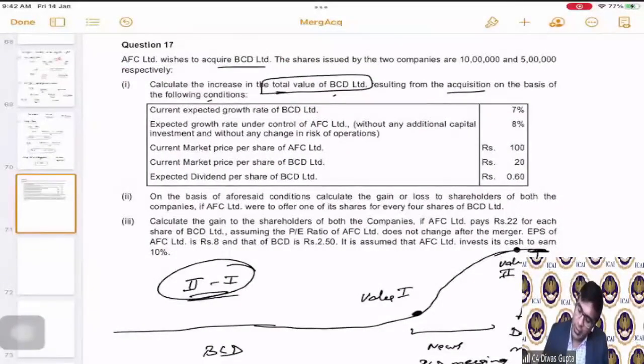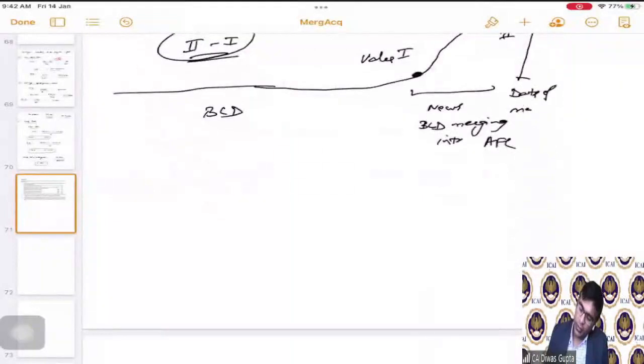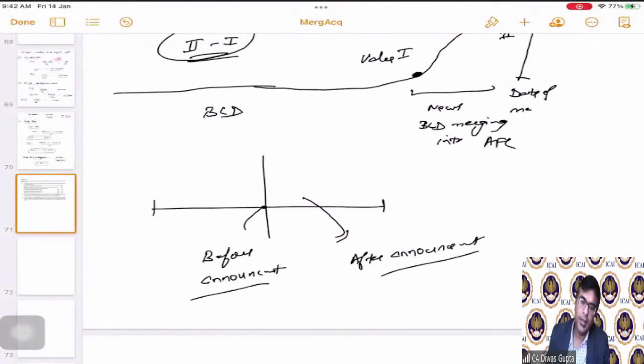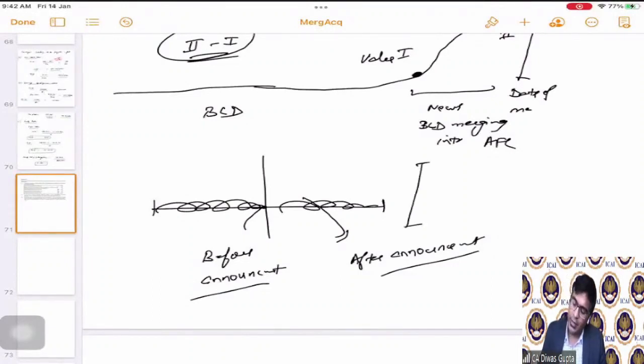Correct. So they are saying the current expected growth rate. Now we will dissect all the information into two parts. One is before announcement, and this all is after announcement. Announcement of what? Announcement of merger. Correct. This is all before announcement, this is all after announcement. Now, the merger will happen somewhere here. After announcement only the merger will happen. Now we have not gone till the merger yet.